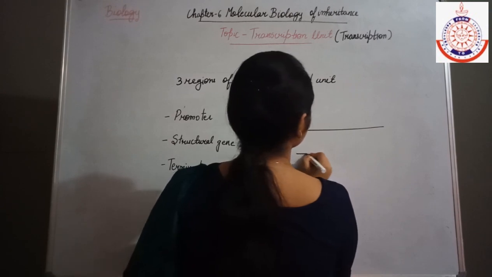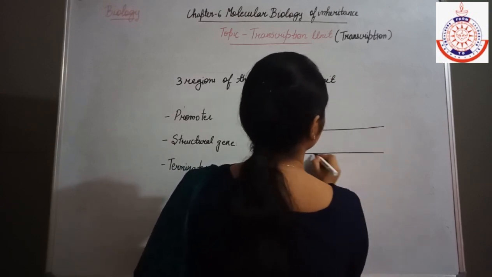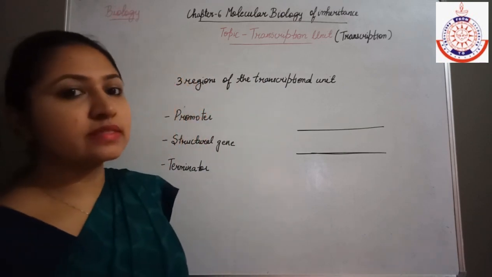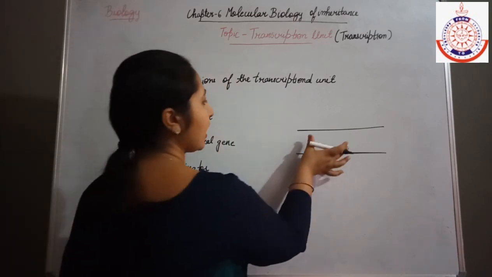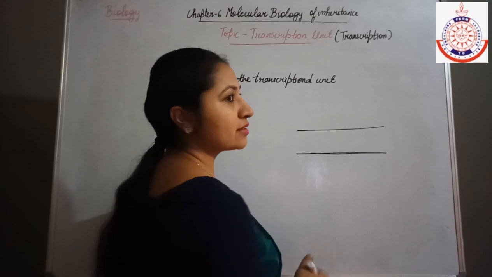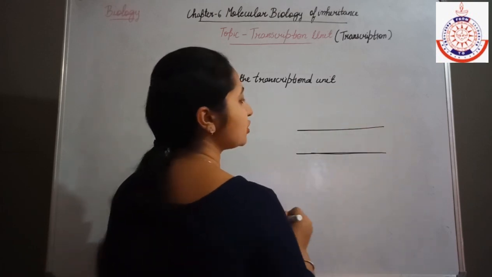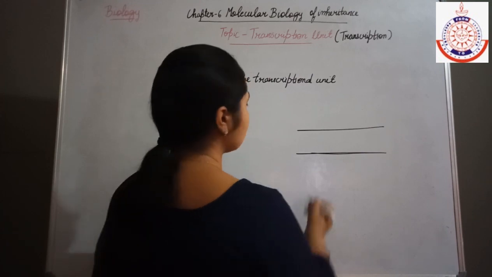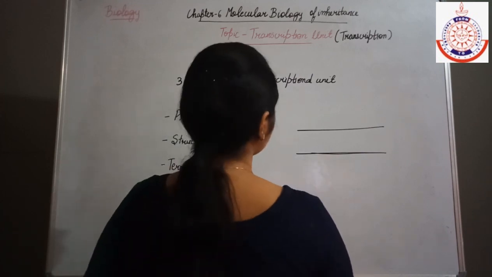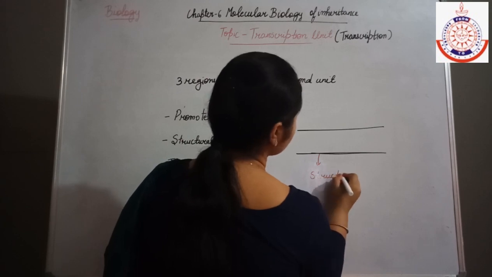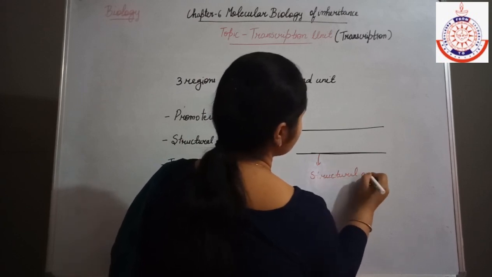Now, what are the structural genes? Structural genes are those genes, means the DNA segment, which has to be transcribed. Suppose this is the DNA segment which has to be transcribed. So this is known as the structural gene.